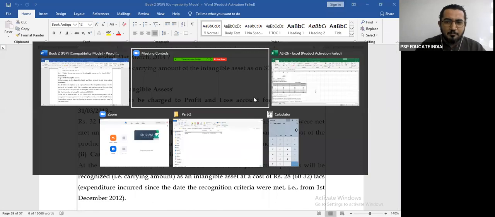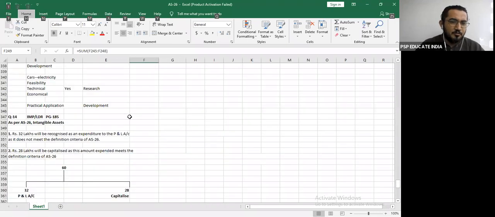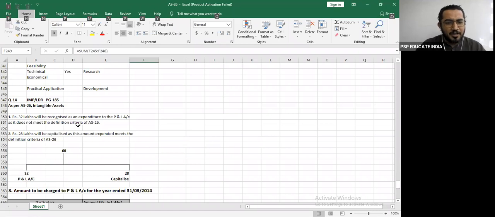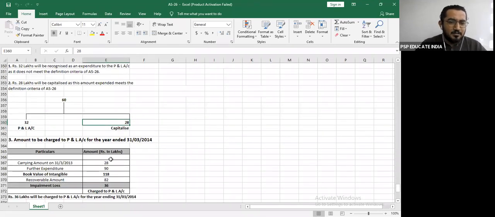Question number 14, very important question. We did that last in the previous lecture. This is question number 14, where we first tried to find out how much pertains to before fulfilling the 6 conditions of development. So that is 32 lakhs, which went to the profit and loss account. Remaining 28 lakhs we capitalized. After that, you had how much will go to the profit and loss. So 28 already we capitalized, plus 90 we further capitalized. Against that, the value of total 118, against that the value became 82.